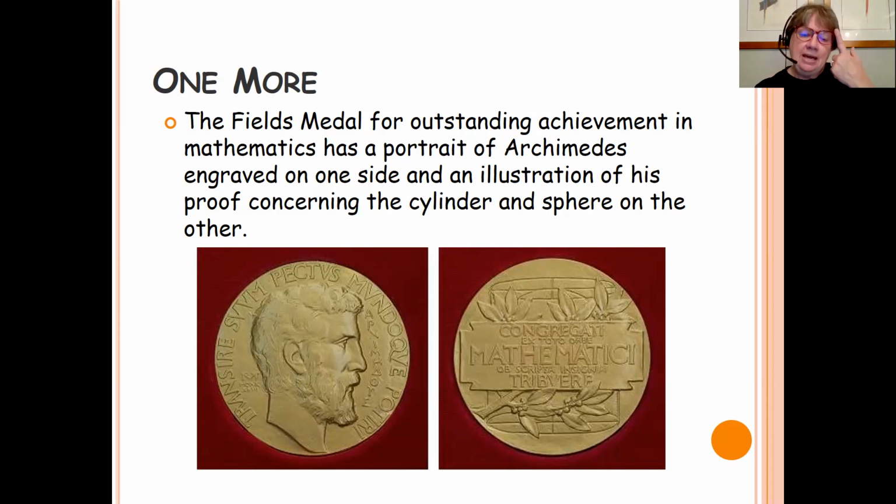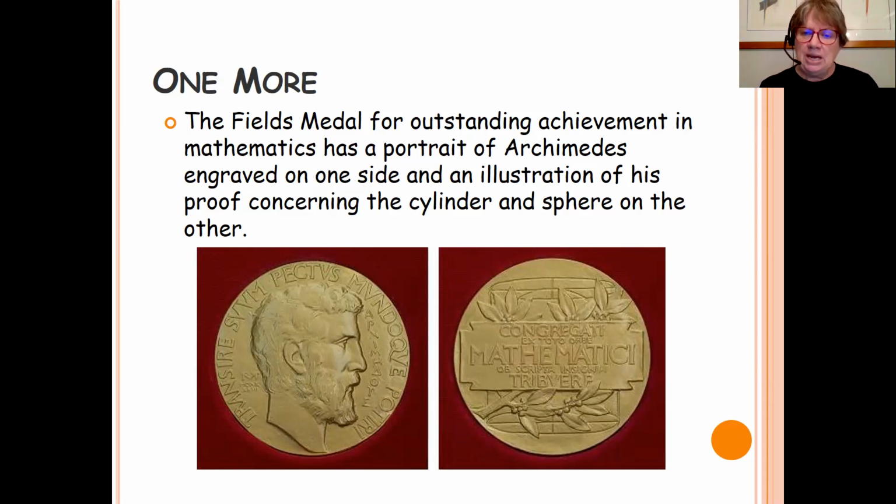You can see his portrait, and then inside the outer inscription in Greek is the word Archimedes. You see the alpha and then the rho and the chi and so on. There's his name.